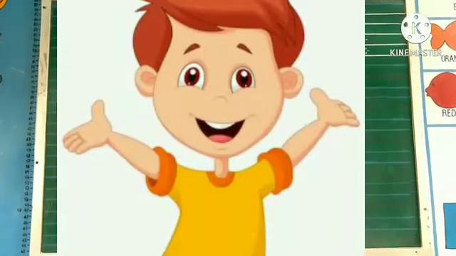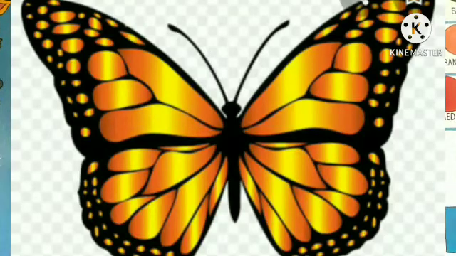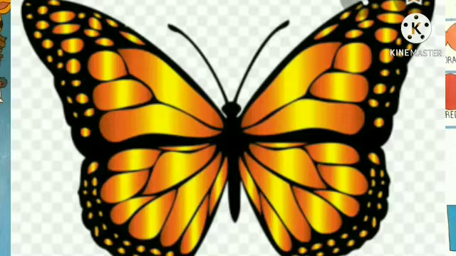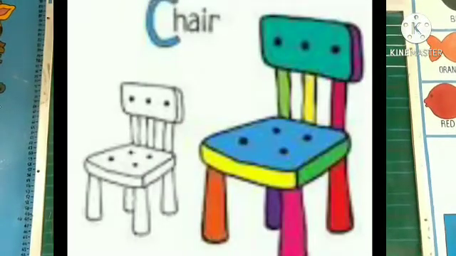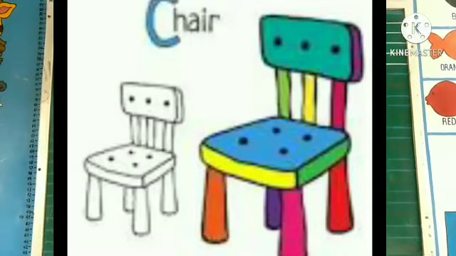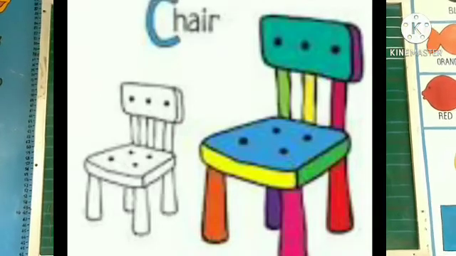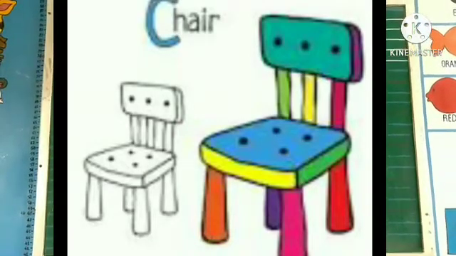Okay. Next, which picture is this? Butterfly. Butterfly needs air to live. Yes or no? Answer is yes. Okay. Next, which picture is this? Chair. Chair needs air to live. Yes or no? Answer is no.